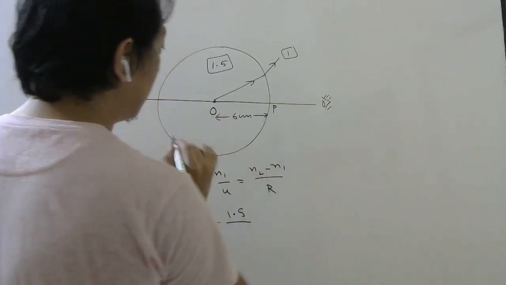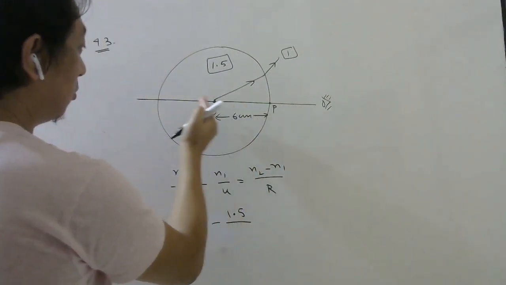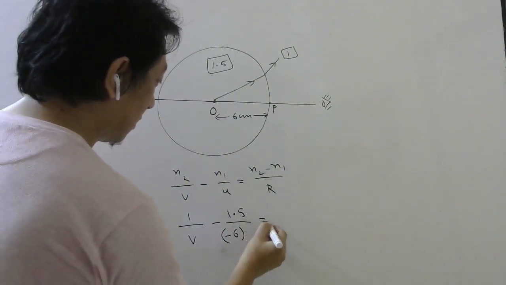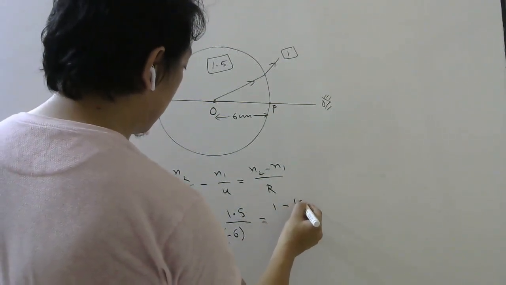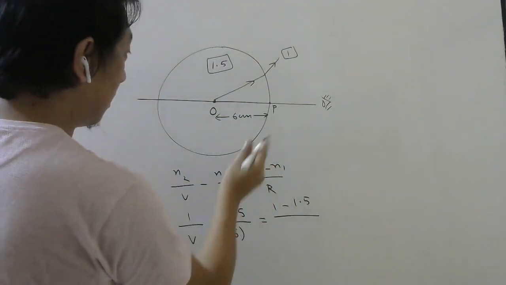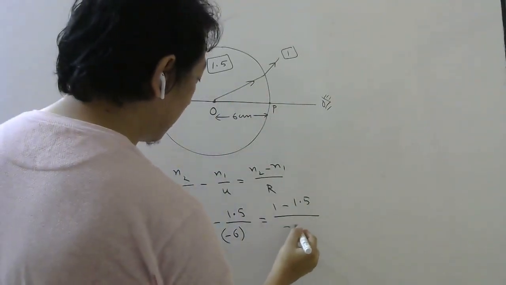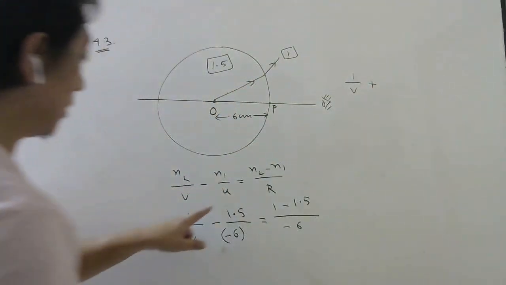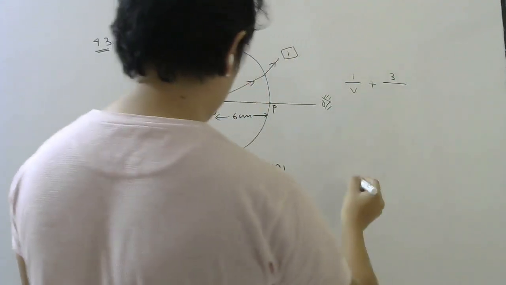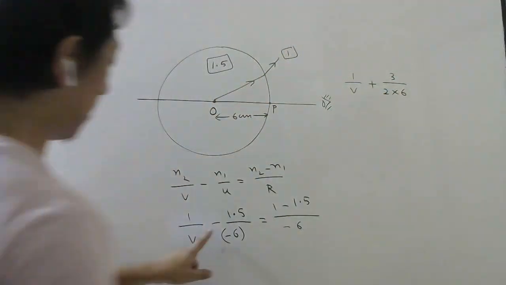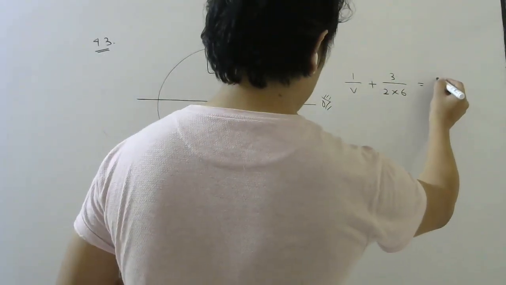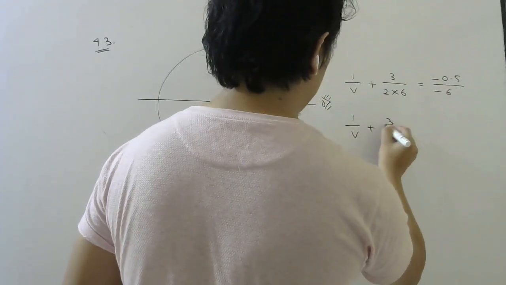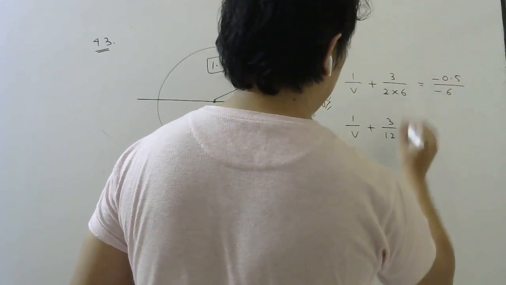I have to measure all the distances from the pole. So from pole to object is opposite to the incident ray, so this will be minus 6. n2 minus n1 is 1 minus 1.5. For this surface, the radius is on this side, it is also 6 only, so minus 6. Let us simplify. 1 by v plus 1.5, I can write 3 by 2 into 6. Minus minus is plus. And this is minus 0.5 divided by minus 6. So 1 by v plus 3 by 12 is equal to, minus minus cancels, 1 by 12.